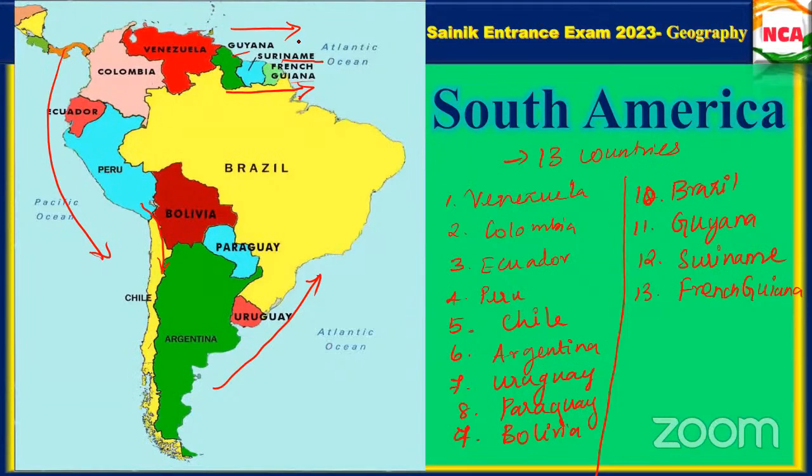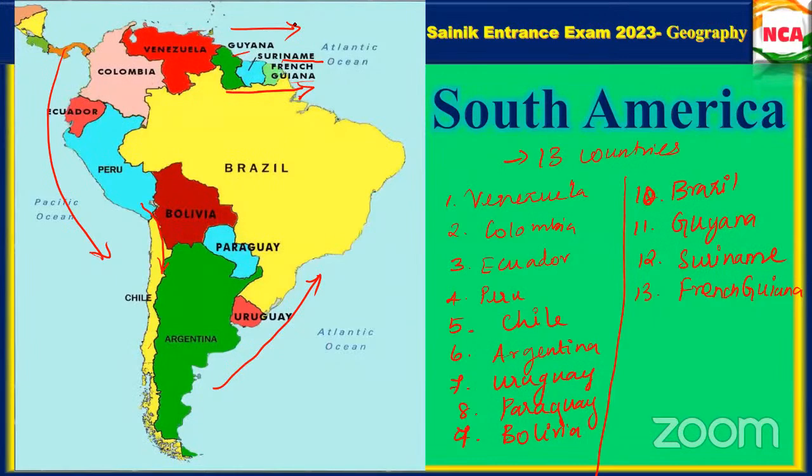Okay. Venezuela, Colombia, Ecuador, Peru, Bolivia, Chile, Argentina, Uruguay, Paraguay, Brazil, Guyana, Suriname, French Guiana, okay? French Guiana. Yes, Suriname, French Guiana. Okay, very good.